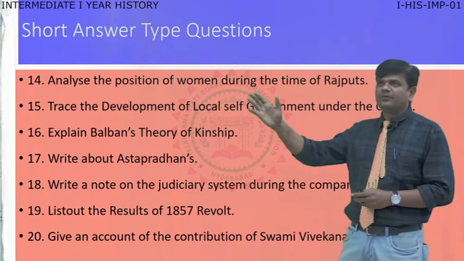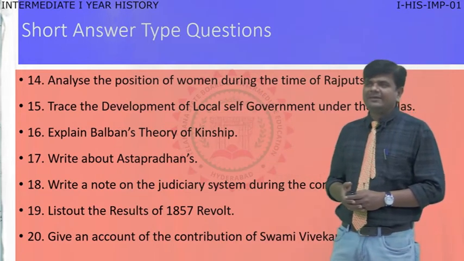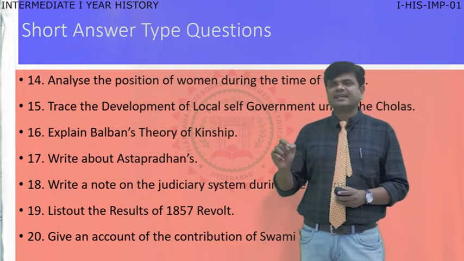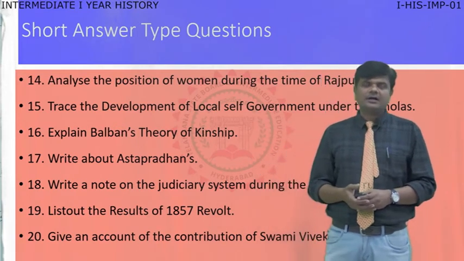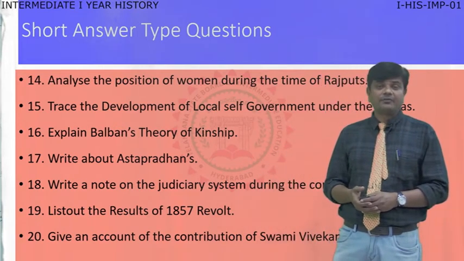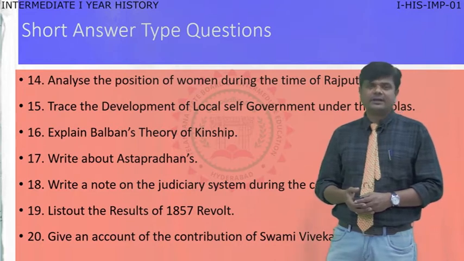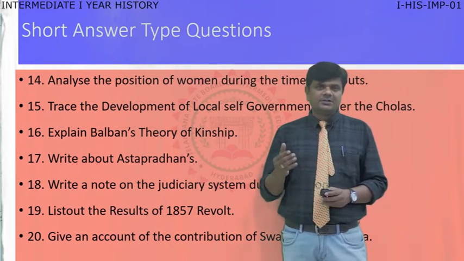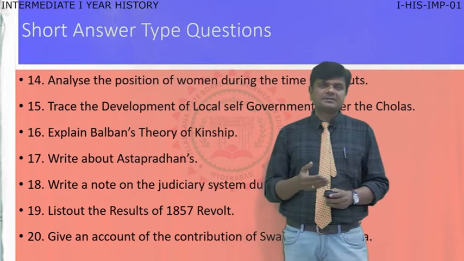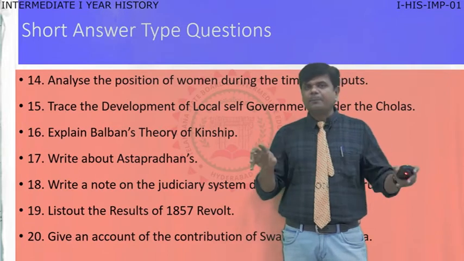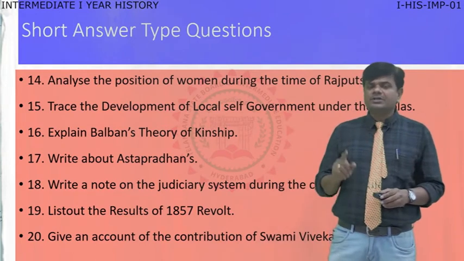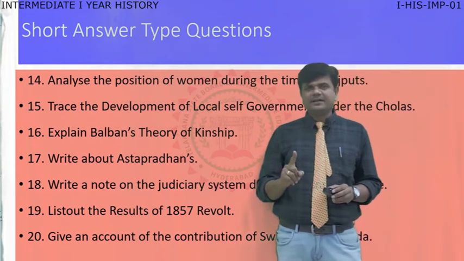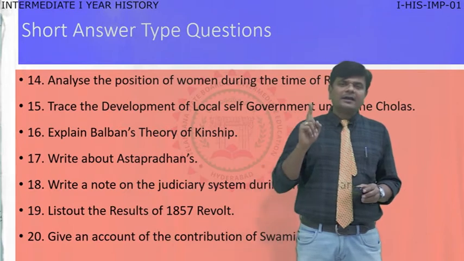Now question number 15, trace the development of local self-government under the Cholas. So the Chola kingdom was a very powerful kingdom in South India. You see, Chalukyas, Pallavas and Cholas are the three important kingdoms in South India. Among them, the Cholas started local government.